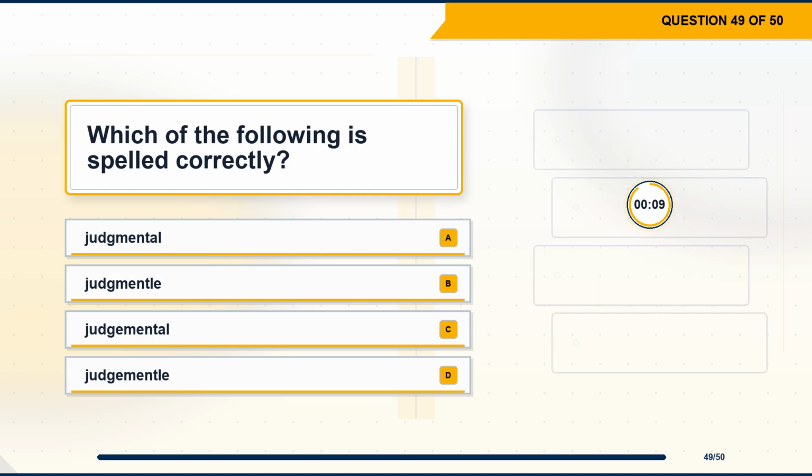Question 49. Which of the following is spelled correctly? Option A, judgmental. Option B, judgmental. Option C, judgmental. Option D, judgmental.